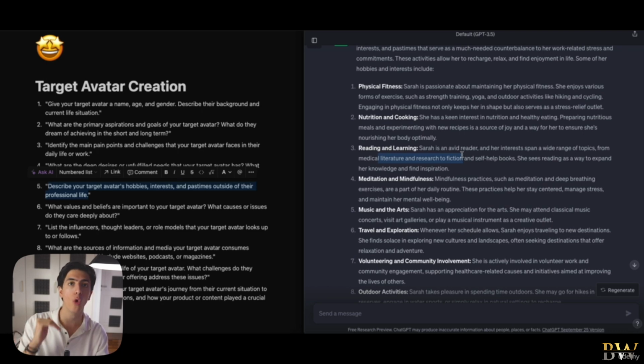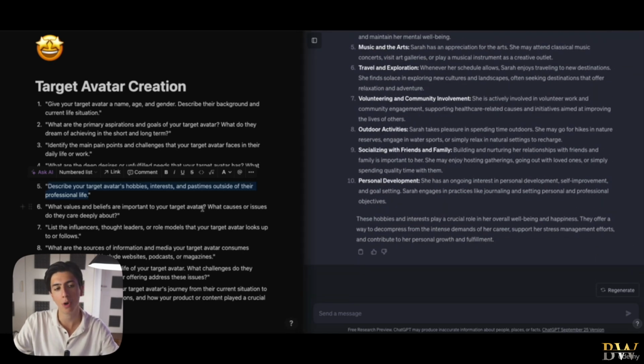She wants to optimize her health. All right, this is why this is the optimal target avatar for our content. We're talking about a surgeon because we're selling fitness content for surgeons, right? And we're talking about surgeons that are actually passionate about their health and they want to take their health to the next level. So this is exactly our target avatar right here.